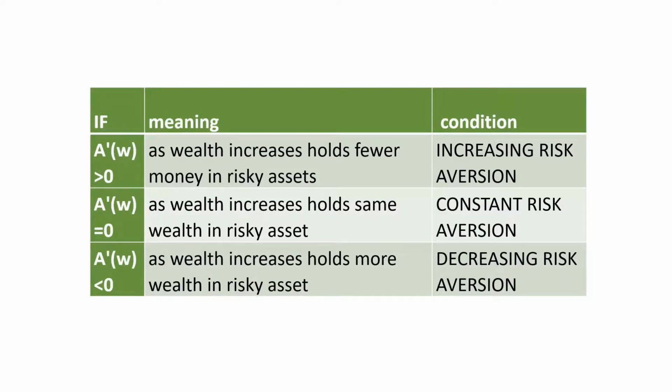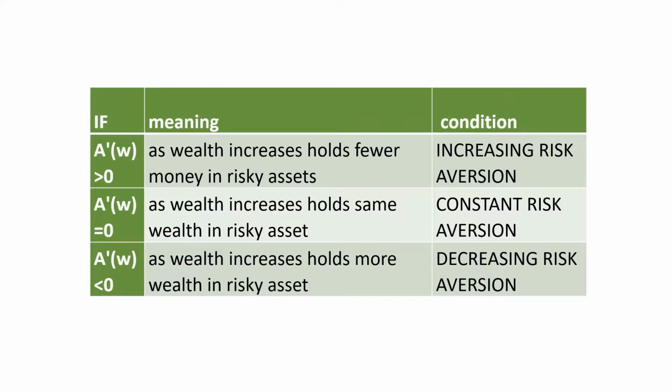So if we differentiate the absolute risk aversion with respect to wealth, we will see how the investor behaves with the change in wealth. There could be three scenarios. The value could be either greater than 0, equal to 0, or less than 0. Let us understand what these mean.